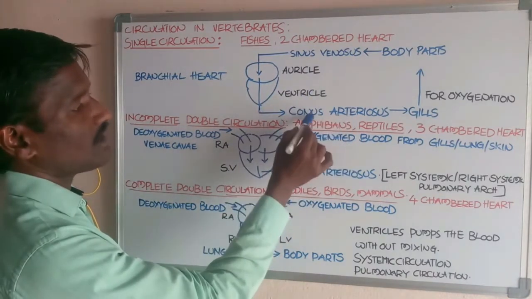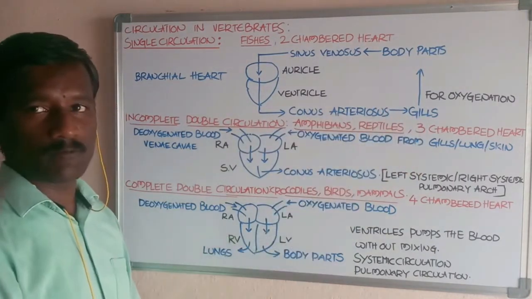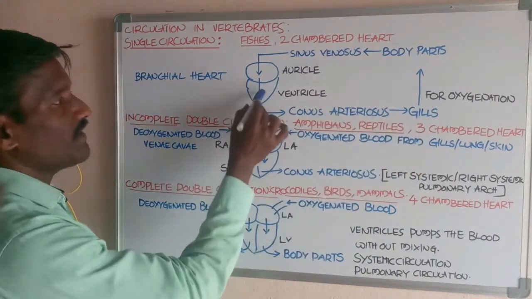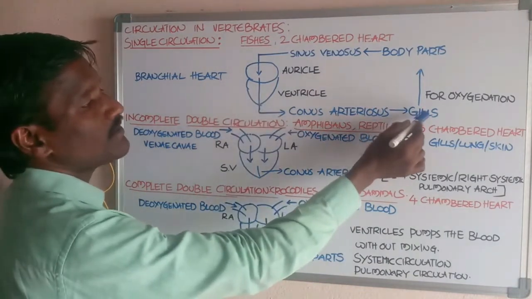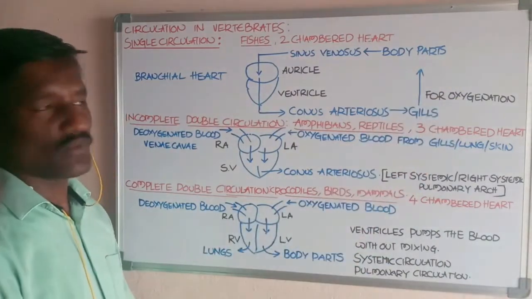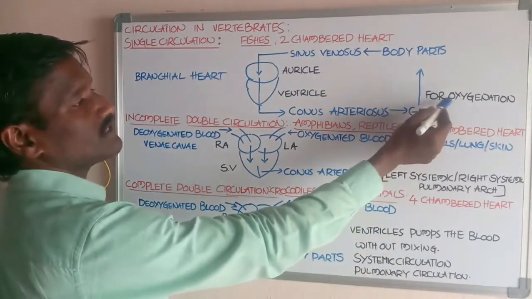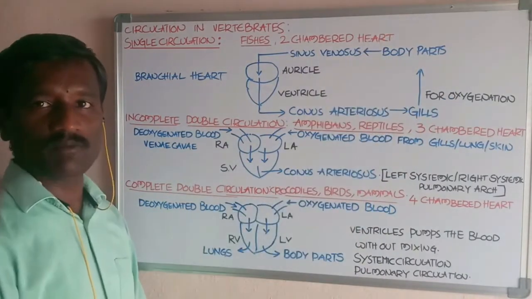From the conus arteriosus, blood finally reaches the gills. In this way, the ventricle supplies the blood to the gills for oxygenation. After oxygenation of the blood in the gills, the blood goes to the body parts.